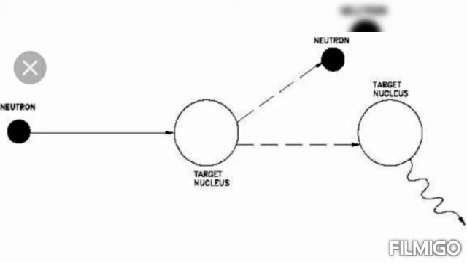Elastic scattering: if the incident beam of light and the scattered beam of light are same, then it is called elastic scattering. Inelastic means the energy of the incident beam of light and the scattered beam of light are not same. What are the different types of inelastic scattering? Rayleigh scattering, Mie scattering, Tyndall scattering and Raman scattering. Now we can learn one by one what is Rayleigh scattering, Mie scattering, Tyndall scattering, Raman scattering.